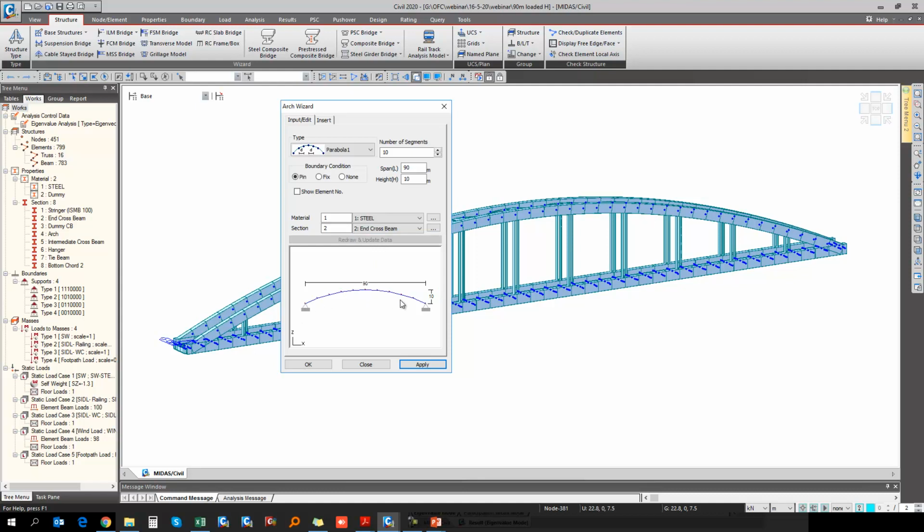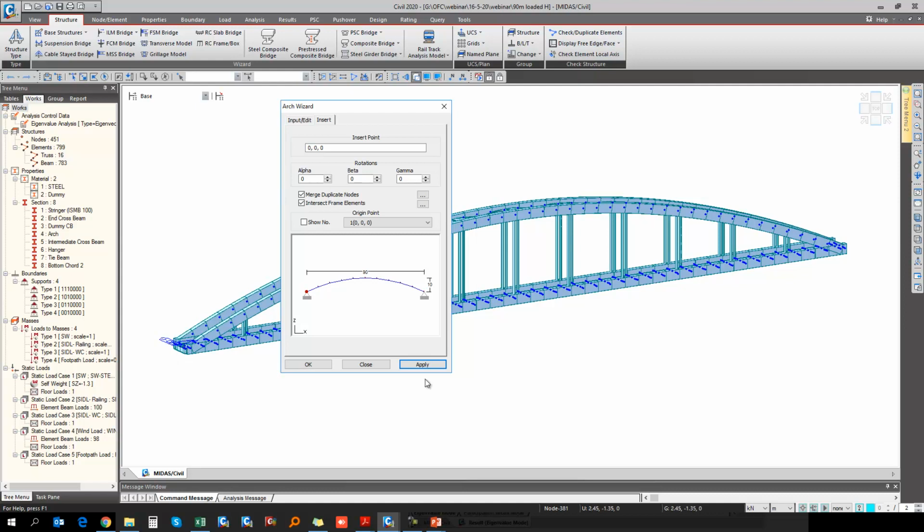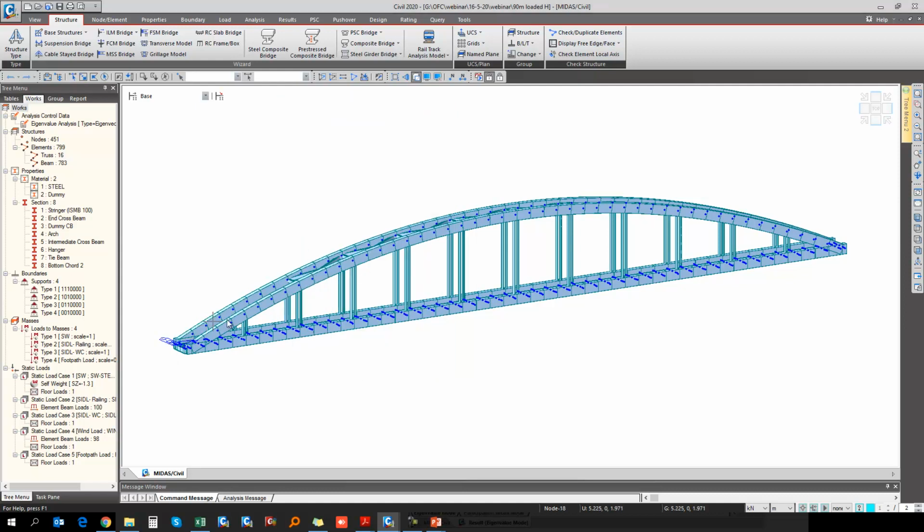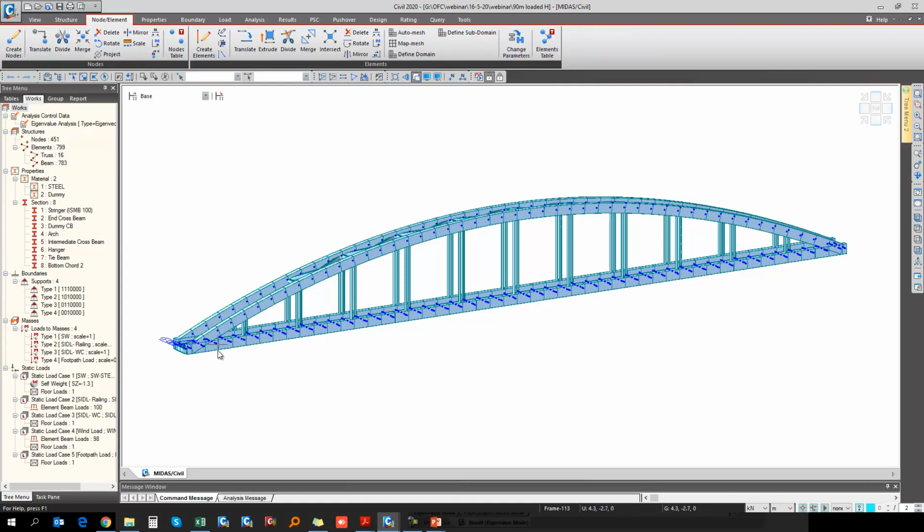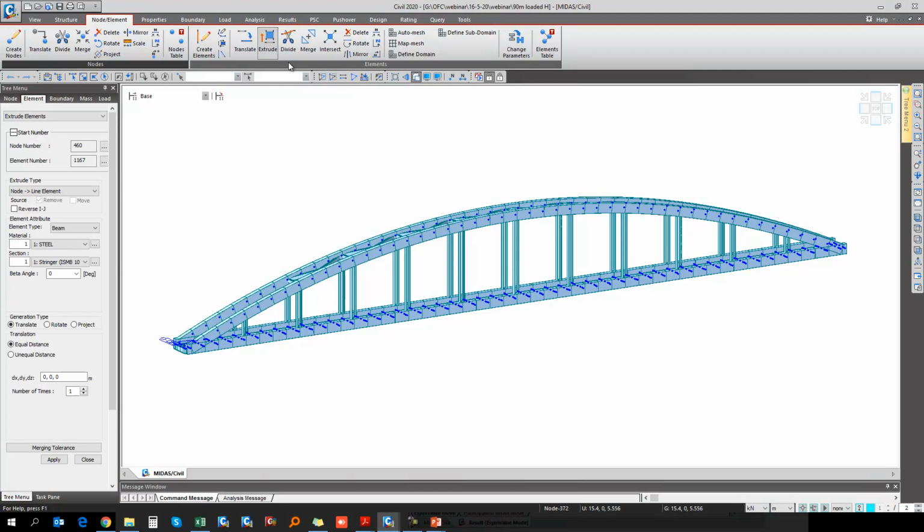Okay, then you can create this particular arch part, and after that, using the insert you can specify the starting point. Once we create this arch part, we'll generate the next arch using the general method, that is the node and element tabs, and then copy it. Then we'll create the corresponding cross beams using the extrude command. Using the extrude command, we'll project the hangers at this particular level. There is a project command and we can specify these points, so along with that the hangers will be created.